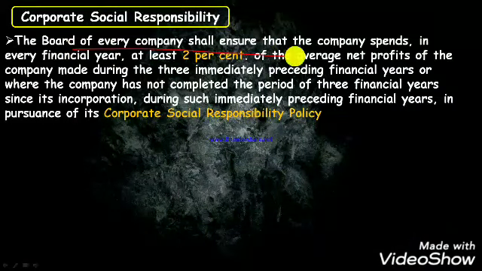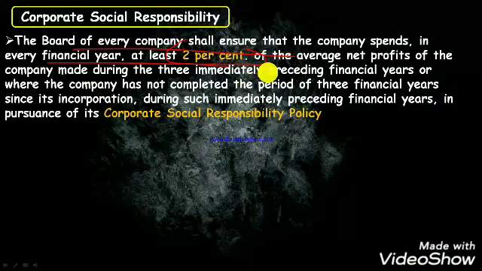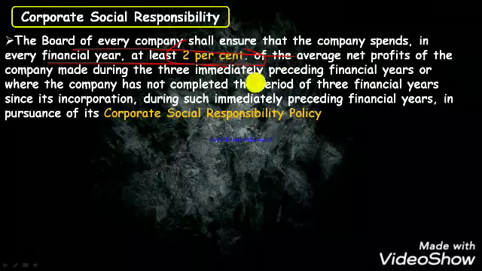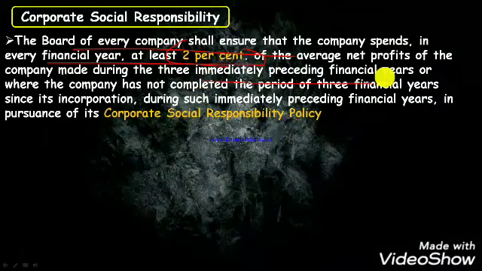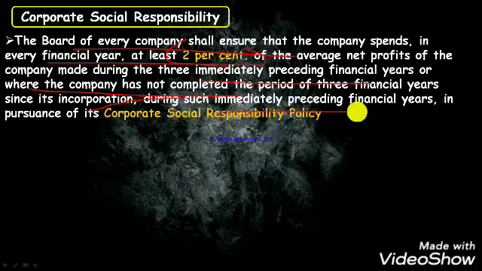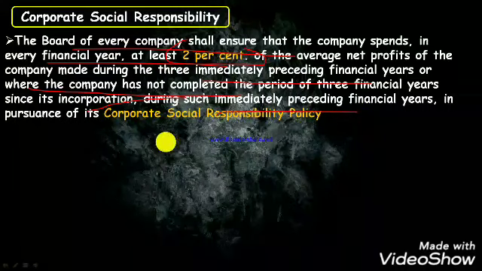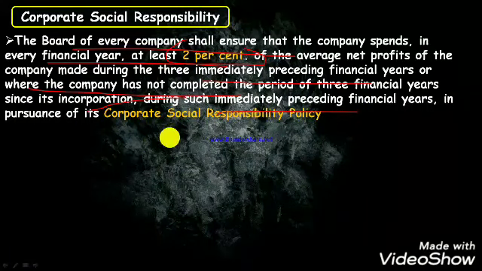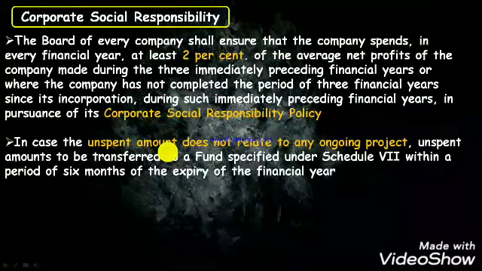Okay, now let's move on. The board of directors of every company shall ensure that the company spends in every financial year at least 2%. Means 2% is necessary to spend on social responsibility, of the average of net profits of the 3 immediately preceding financial years, or where the company has not completed the period of 3 financial years since its incorporation, during such immediately preceding financial years, in pursuance of its corporate social responsibility policy. 2% is necessary.